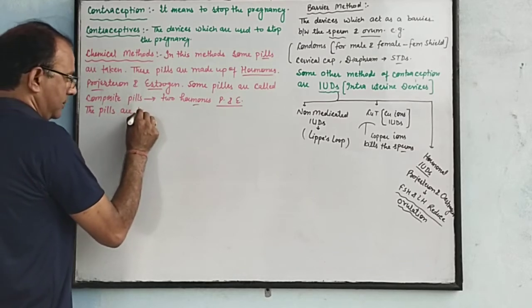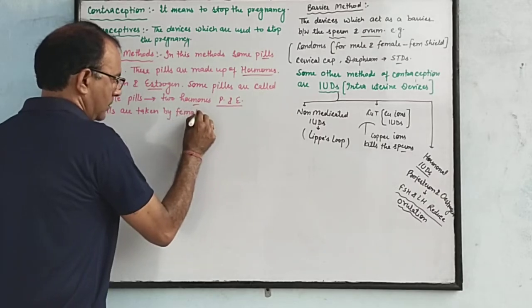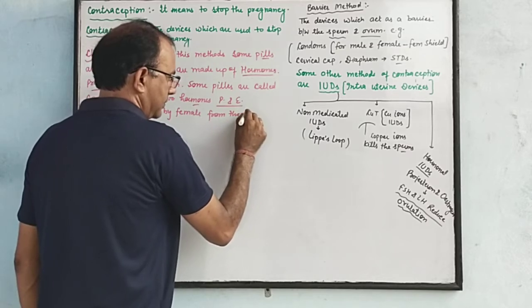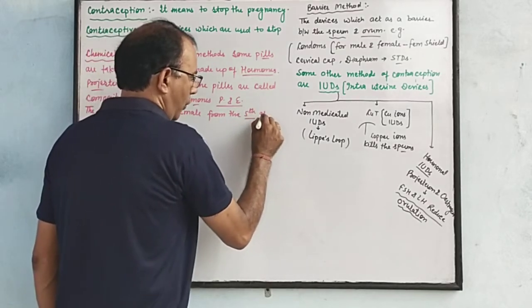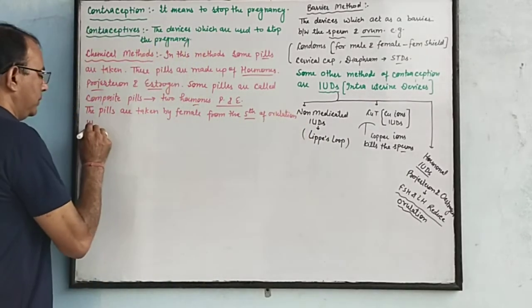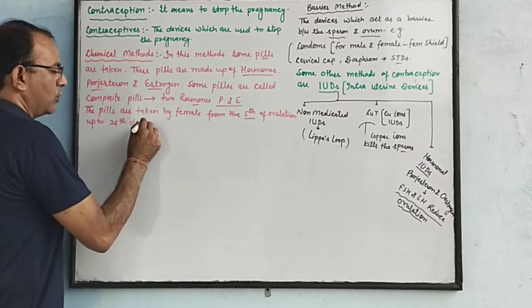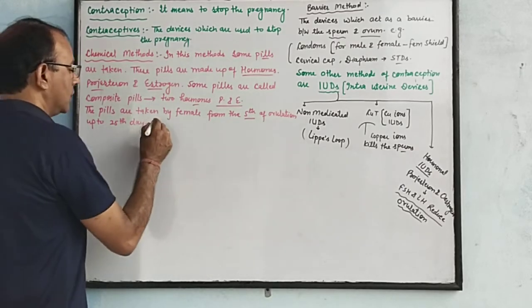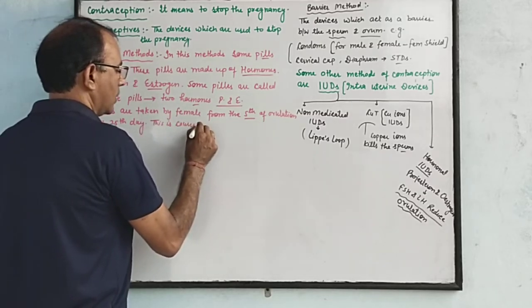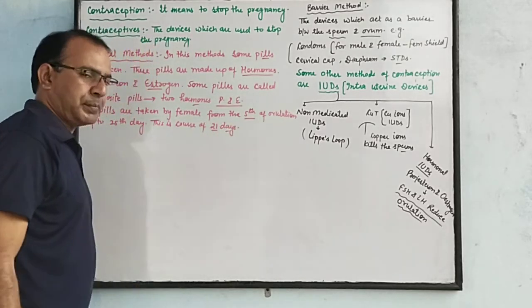are taken by the female from the 5th day of ovulation up to the 25th day. So this is a course of 21 days. This is the course of 21 days.